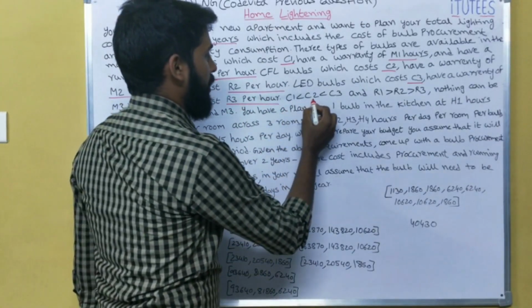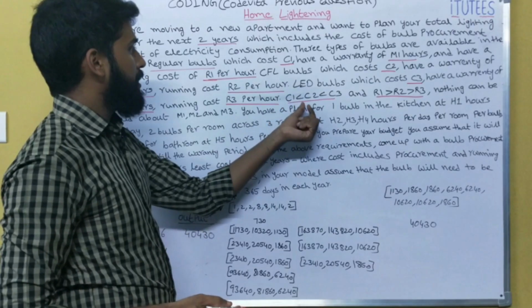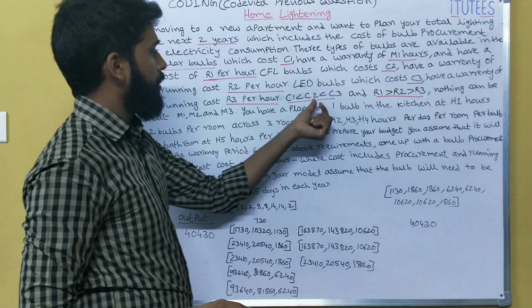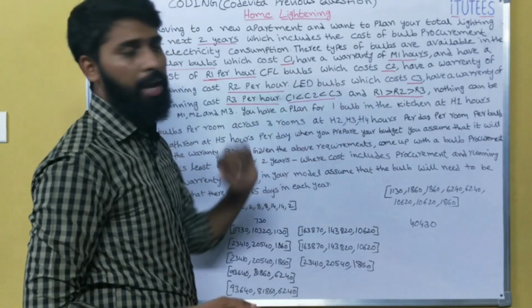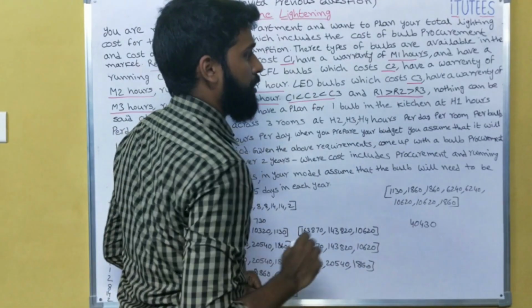C1 less than C2 less than C3: the cost of regular bulb is less than the cost of CFL bulbs, and the cost of CFL bulbs is less than the cost of LED bulbs. And R1 greater than R2 greater than R3. What that means?